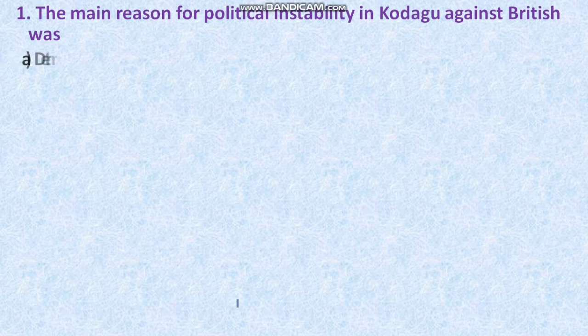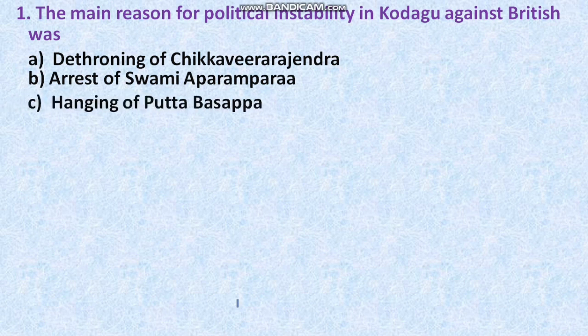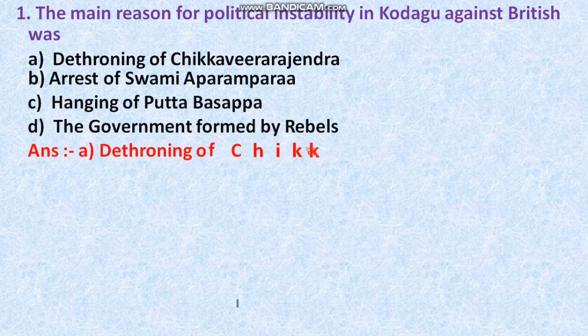See there, the first question is on your screen. The main reason for political instability in Kodagu against British was. The options are like this. Option A, dethroning of Chikkavi Rajendra. Option B, arrest of Swami Aparampara. Option C, hanging of Puttabasappa. Option D, the government formed by rebels.